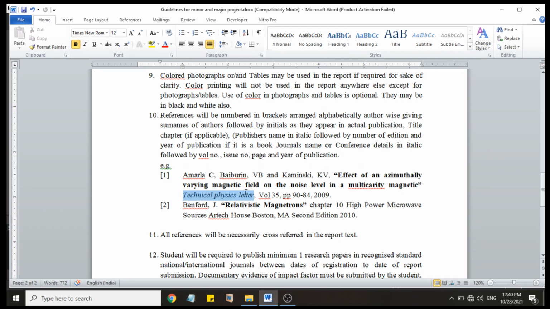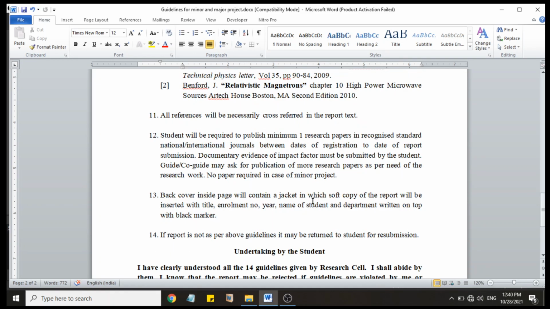This is a reference paper name, research paper name, and this is the page number, volume and year. So in this manner you can write references. All references will necessarily be cross-referenced in the report text. It means if you are writing any reference in the reference chapter, they must be used in your whole PPT or report, whatever.